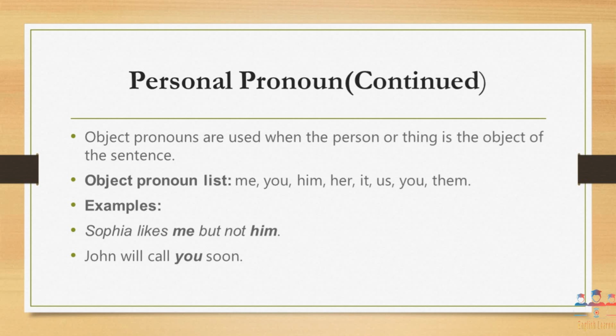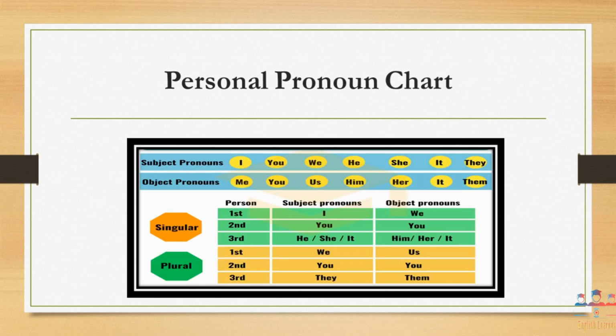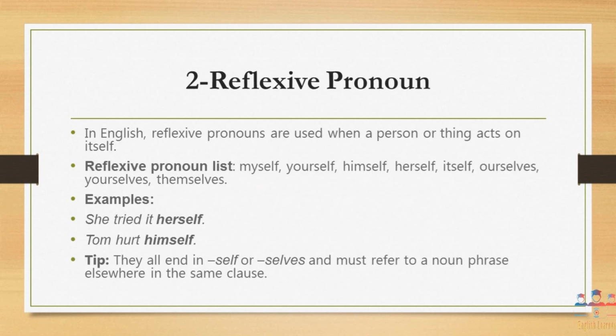Let me remind you of one thing, that in a simple sentence we have subject plus verb plus object, which means the object takes its position after the verb. Here is a personal pronoun chart. You have to learn this personal pronoun chart as it is.